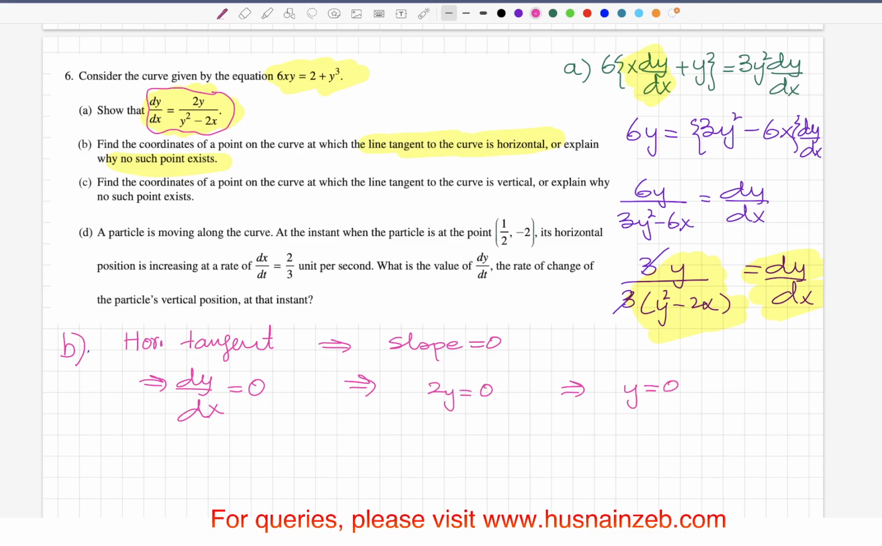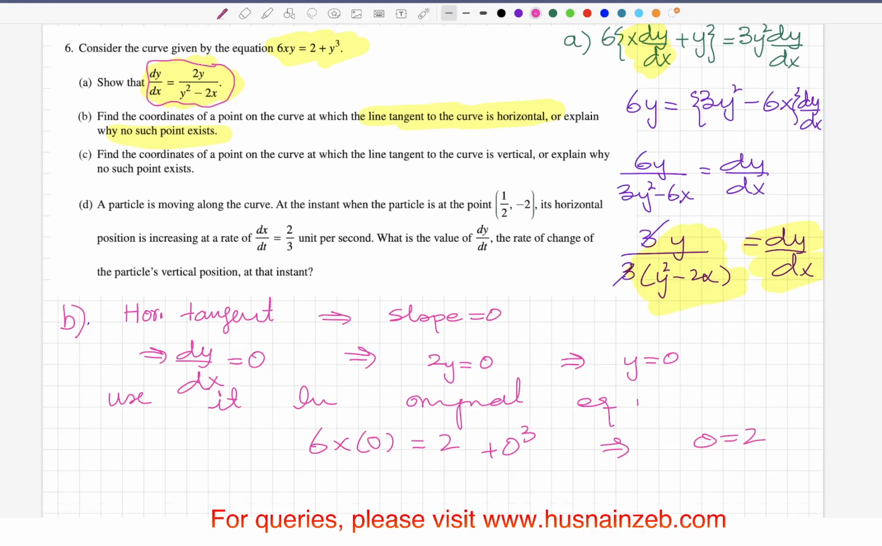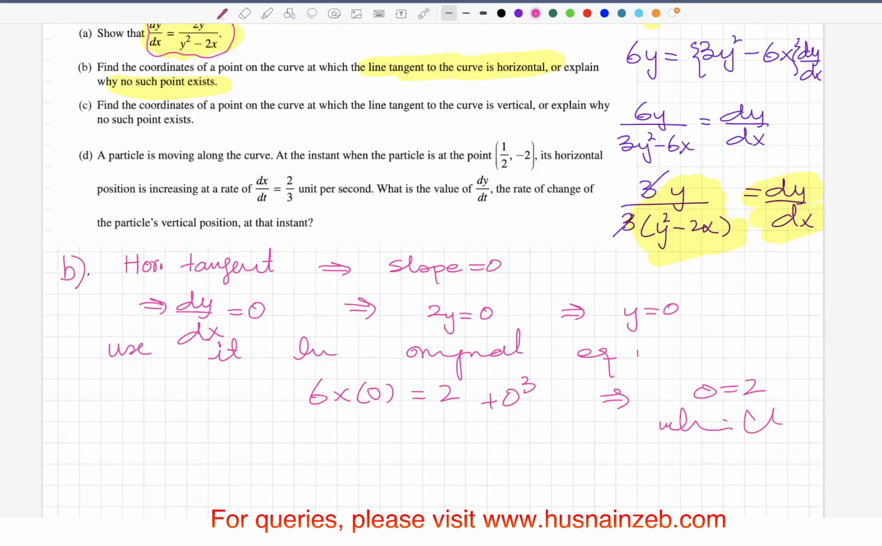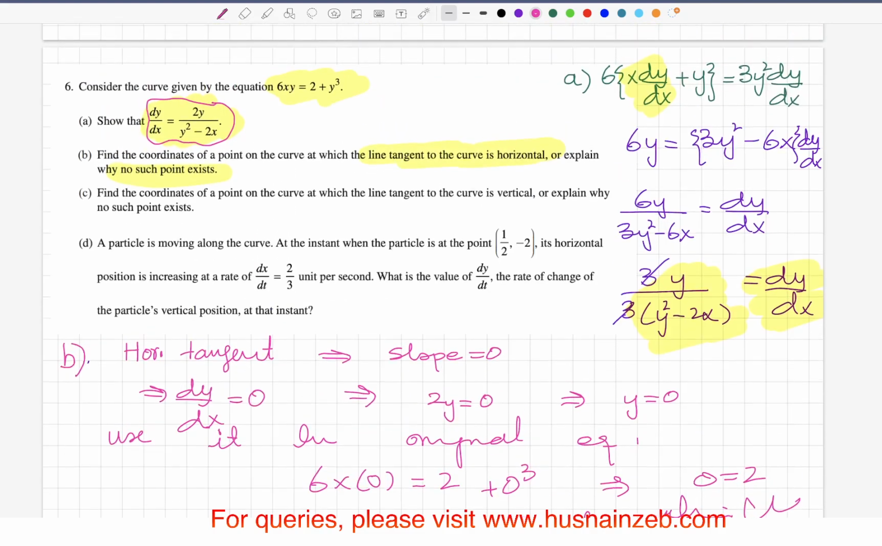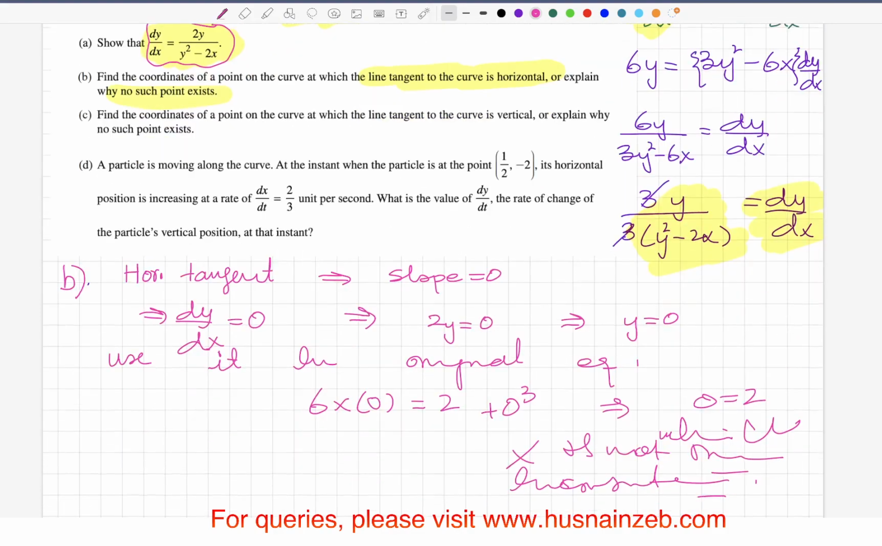Well, plug that value into the original equation we are given. So 6x times 0 is equal to 2 plus 0 cubed, which gives us 0 is equal to 2, which is not true, right? It is not true. So that means it's not possible. There is no horizontal tangent, because that gives you an inconsistent result here.